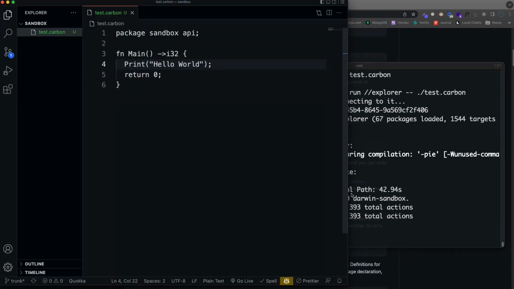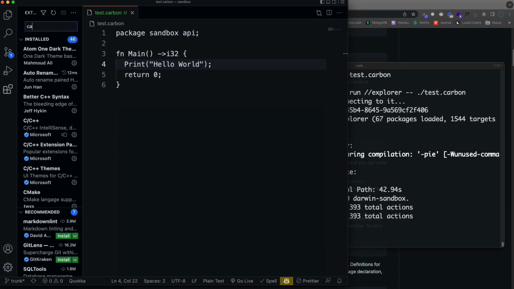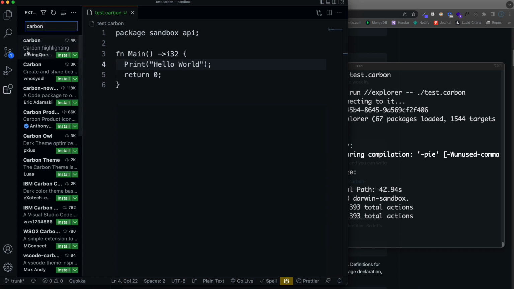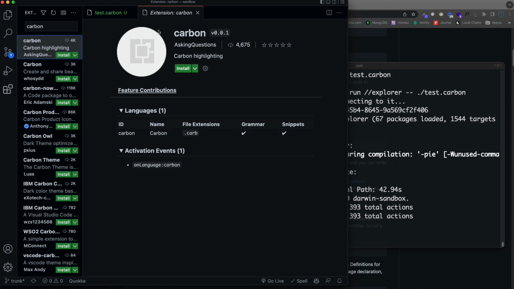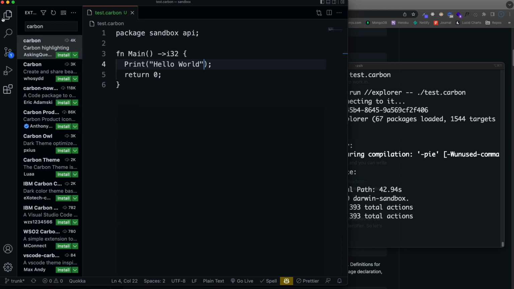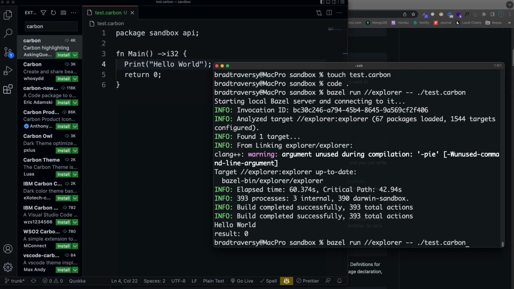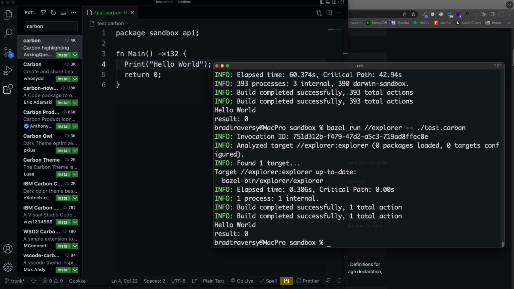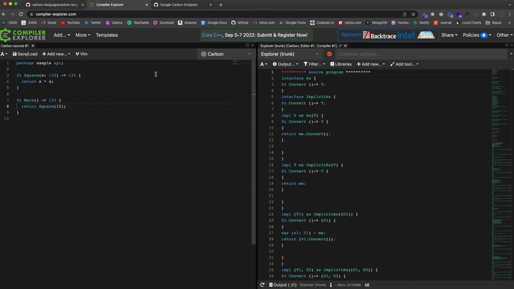Now, if you followed along with this and all this works, you can use this for the rest of the tutorial if you want. As far as I know, there's no Carbon highlighting. There is this one here, but it doesn't work. I installed it, I tried it out, and well, there are downloads, there are no ratings. I don't think this works, and I couldn't find any other ones, at least for now. And I don't really like writing code if there's no highlighting. So instead of having to run this, and if you run this again, it should be instant, instead of having to do that,